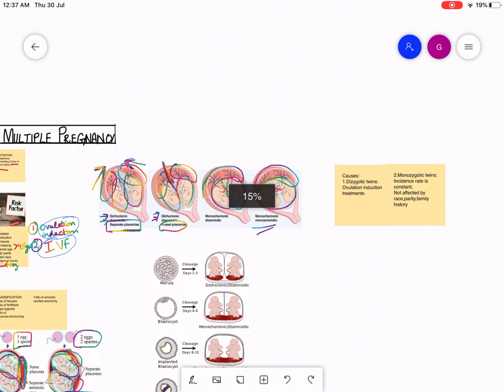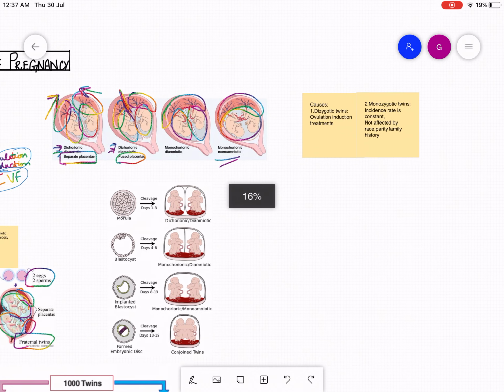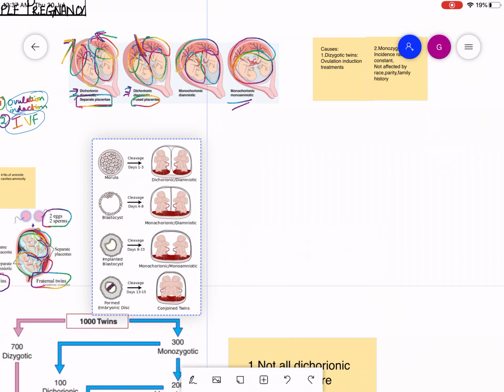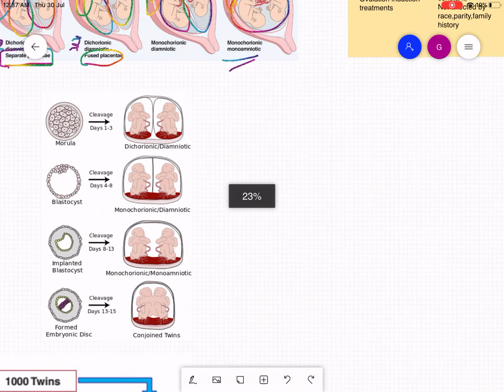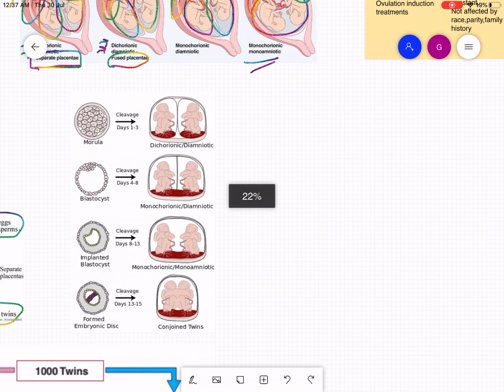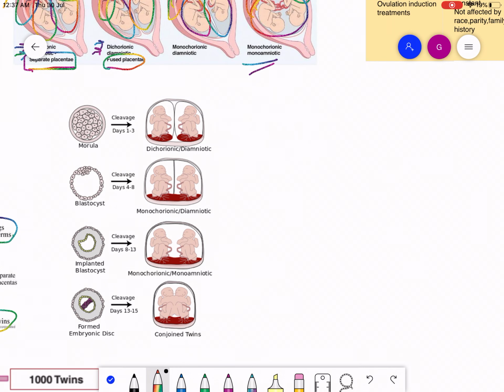So how does this baby become monochorionic or dichorionic? The reason is the cleavage days. As you can see, this is the morula. When it is cleaved at days 1 to 3, dichorionic, diamniotic babies are formed, which will have their own placentas with their own amniotic cavities. They are going to be dichorionic, diamniotic.